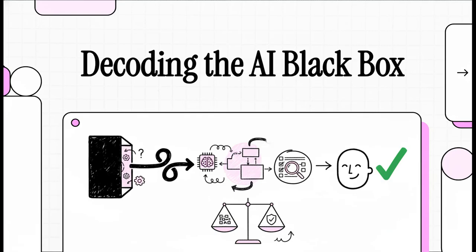Welcome to The Explainer. Today we are decoding the ultimate black box, artificial intelligence. We've all seen AI do absolutely incredible things lately. But think about this. When an AI makes a massive, life-altering decision, like diagnosing a critical medical condition or flat-out denying your bank loan, how do we actually know why it made that choice? It's a huge transparency problem.